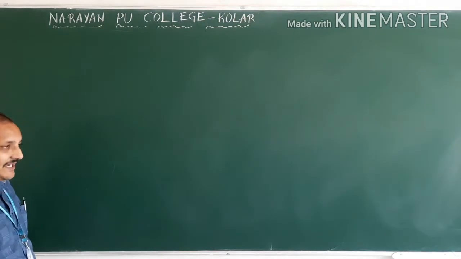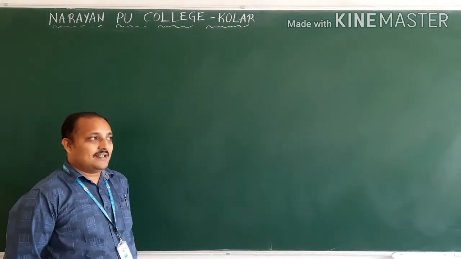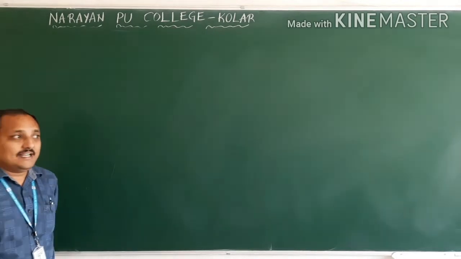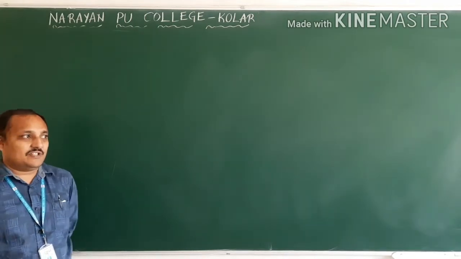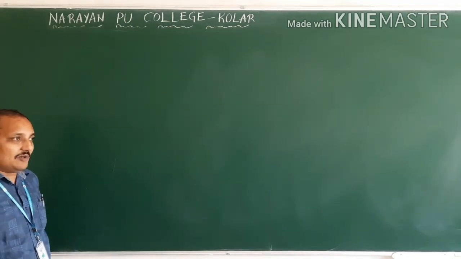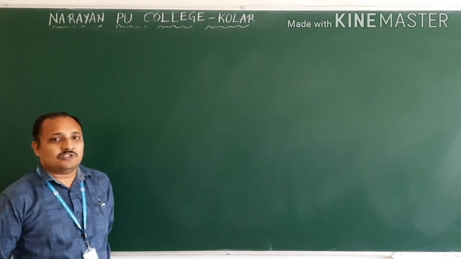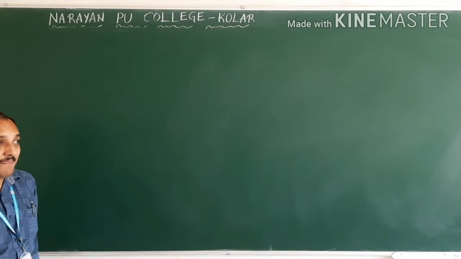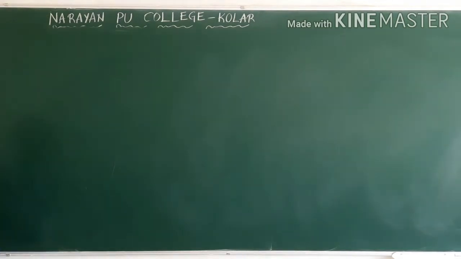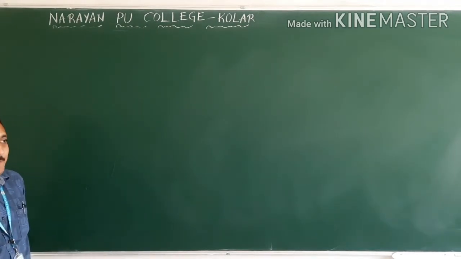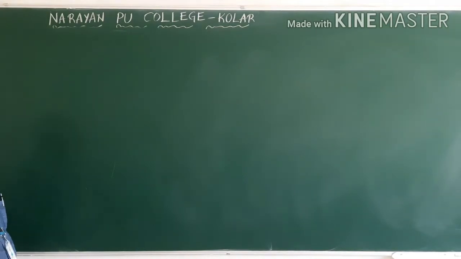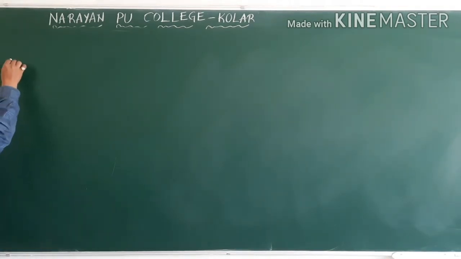Before starting speed and velocity, what is the difference between distance and displacement? Any one difference you can say. First, the definition. What was the definition of distance? The total path covered by the object. Displacement: the shortest possible distance, or the minimum path, between initial and final position. Another difference: distance is a scalar quantity, displacement is a vector quantity. Now, in the same way, you will get differences between speed and velocity.